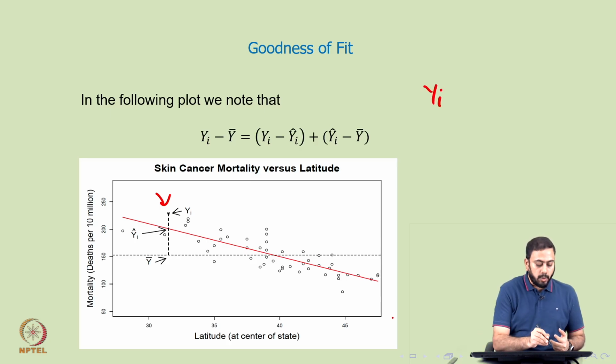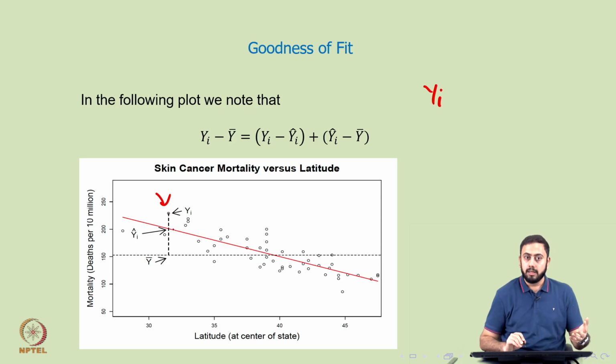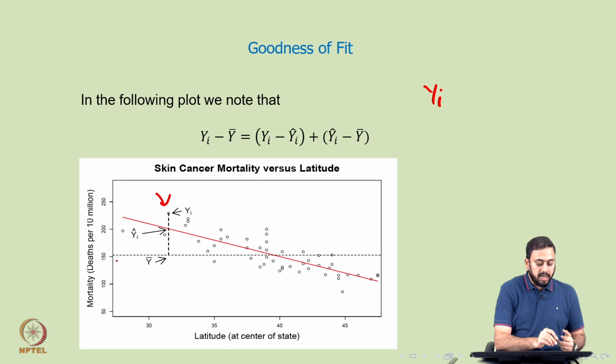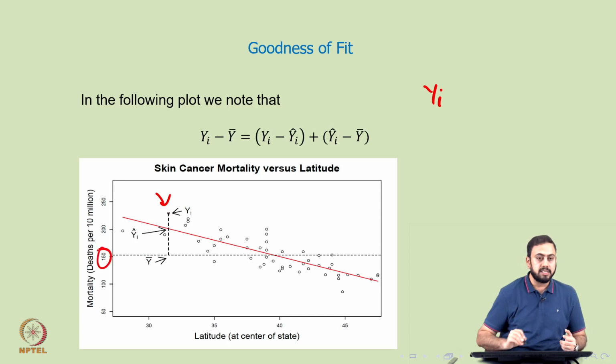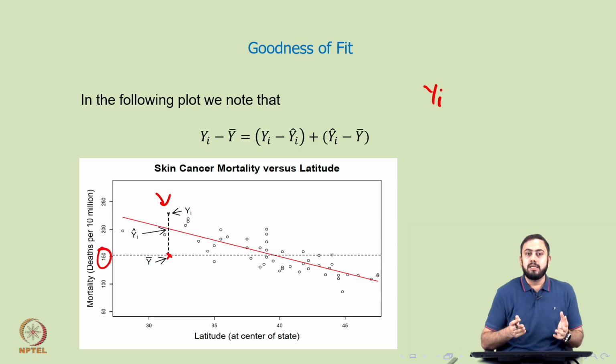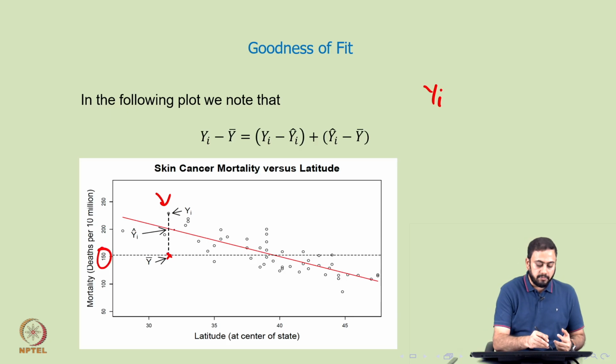Okay, and then the value corresponding to that point which sits on the red line right here is called yi hat, or the predicted response. And by the way, I've made one more horizontal line roughly around 150 here, which is nothing but the mean of the y values, or rather y bar. So this quantity is nothing but y bar. Essentially, the crux of the matter is that we're breaking down the entire distance of this vertical line between yi and y bar into two parts, isn't it?